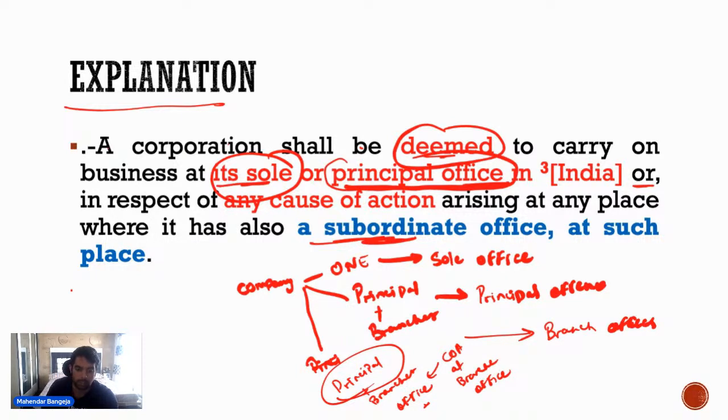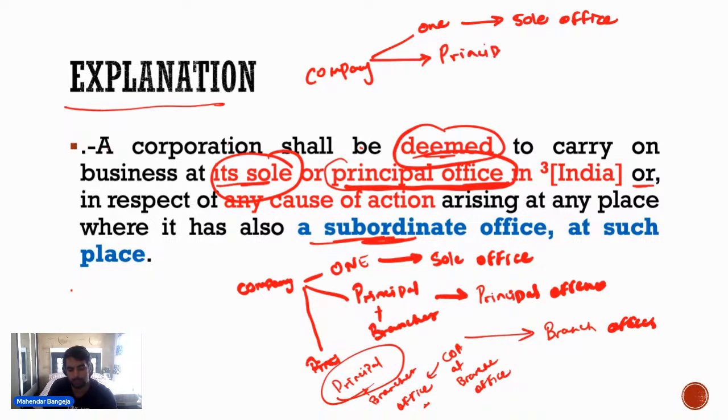देखो, एक कंपनी है, अगर एक कंपनी के पास एक ही ऑफिस है, then place of business will be the sole office. Sole office will be considered to be place of business. ठीक है, कंपनी के पास मान लो एक प्रिंसिपल ऑफिस है, and along with principal office the company has a branch office. Fine, उस केस में the branch office will be considered to be the place of business.